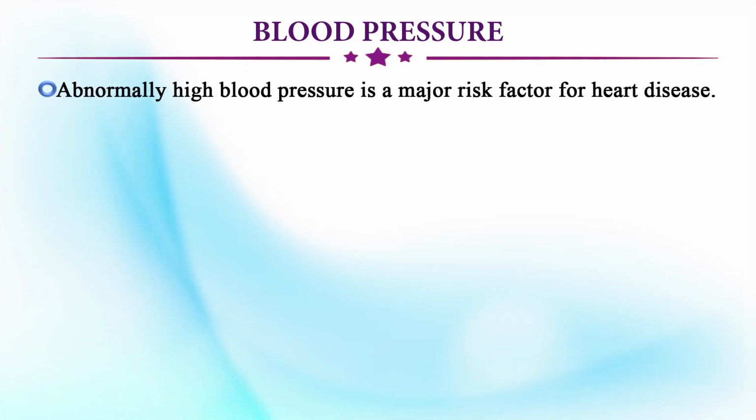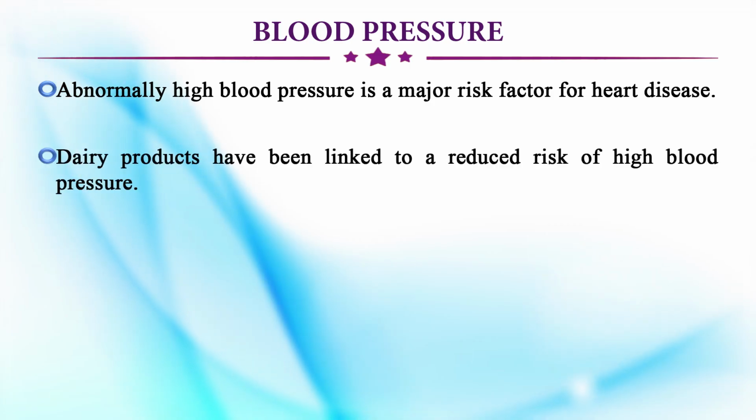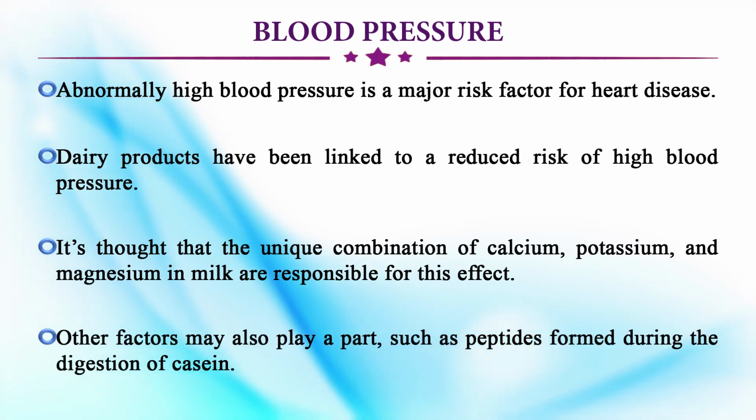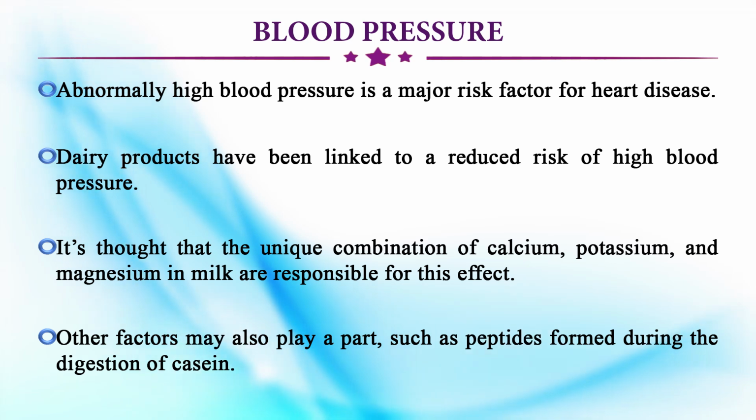So you can see the advantages of milk. It reduces blood pressure, increases the bone mineral density, helps with acidity, and also brings immunity. The biological value is also high. So these are the advantages. Normally, high blood pressure is a major factor for heart disease. Dairy products have been linked to reducing high blood pressure, and this is because of the unique combination of calcium, potassium and magnesium. Other factors may also play a part, such as peptides formed during the digestion of casein.